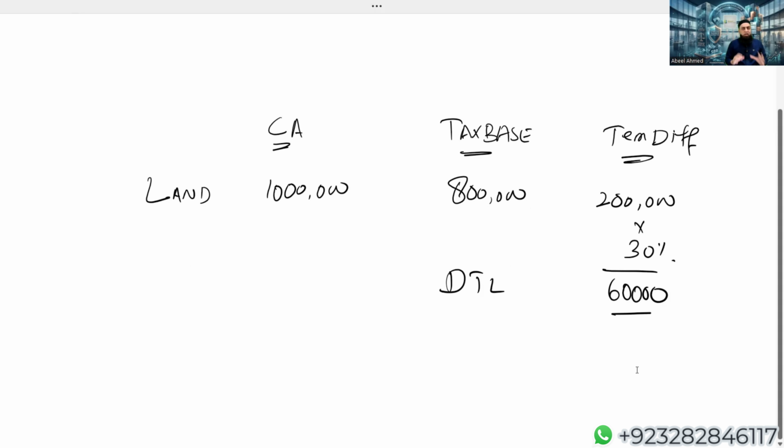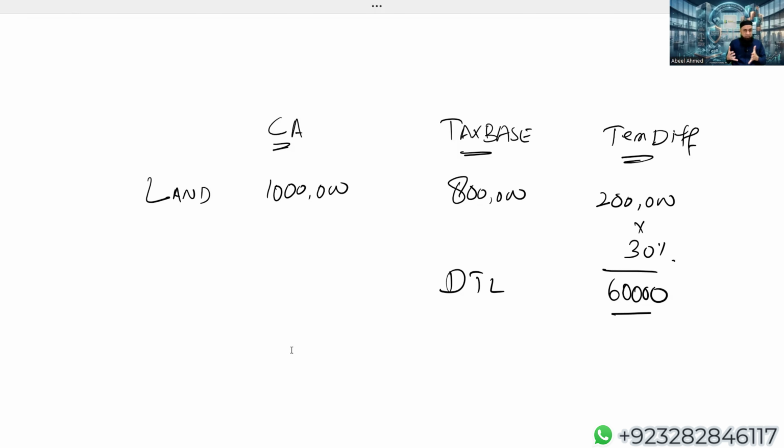Obviously the organization will have to recognize a deferred tax liability of 60,000, but the interesting part is, where would I charge this deferred tax liability? Should I charge this to P&L or should I charge to somewhere else? The answer is, according to IAS 12, of course you have to concentrate. You need to know the reason why this deferred tax liability is arising.